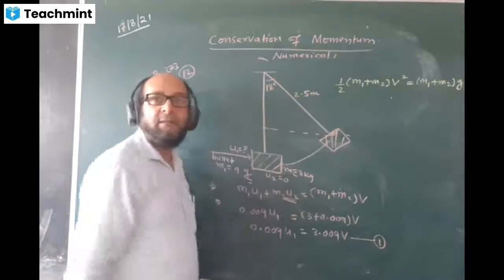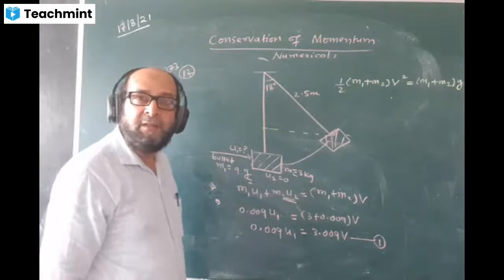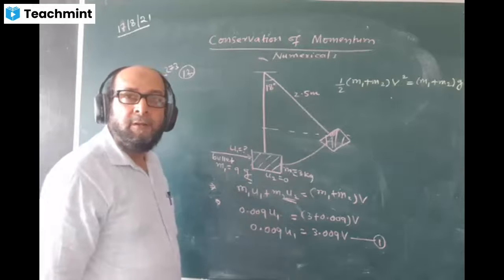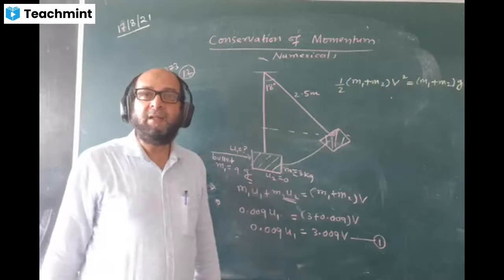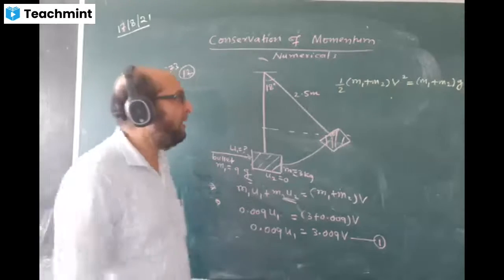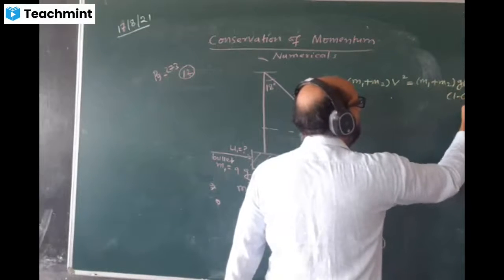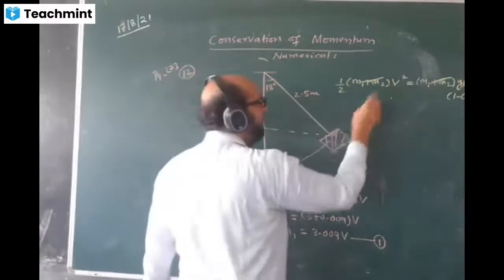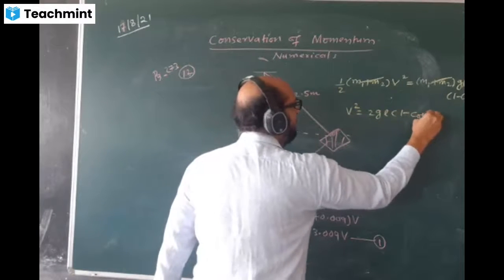You know the method of finding the height. When the angle is known, how can we find the height? It rises from here. Do you remember? In the previous chapter, work power energy, I had done it. The height is L bracket 1 minus cos theta. So the mass is cancelling, and the value of v square comes as 2gL bracket 1 minus cos theta.